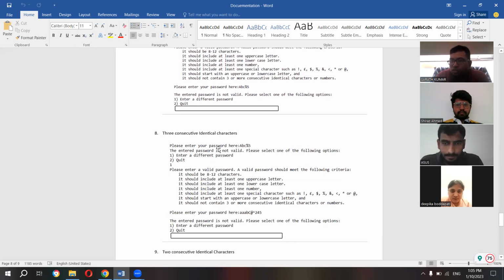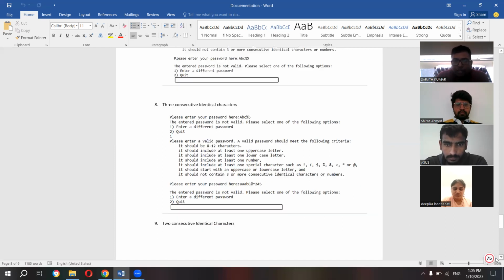We also tried to test one of our conditions, which is that there should not be 3 consecutive identical characters. They should not repeat continuously, like triple A or BBB, any number, character or alphabet, whether in uppercase or small case. To check that, we gave a password AAABC. If you see here, it is a 3 consecutive repetition of the same letter A, so it does not satisfy our condition. It's showing it is invalid.